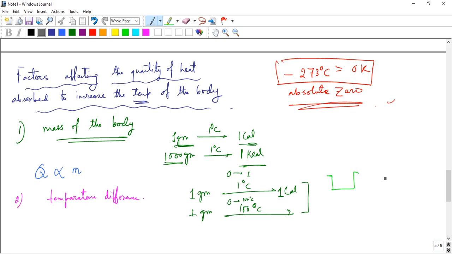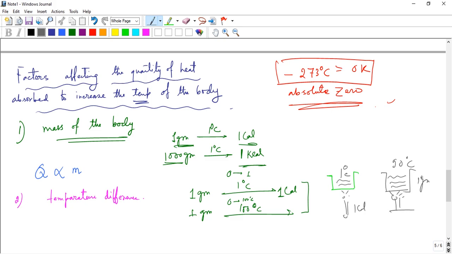Suppose there are two identical bowls. To raise the temperature by 1 degree centigrade, 1 calorie of heat is enough. If the same 1 gram of water is raised by 90 degrees centigrade, 1 calorie is not sufficient.